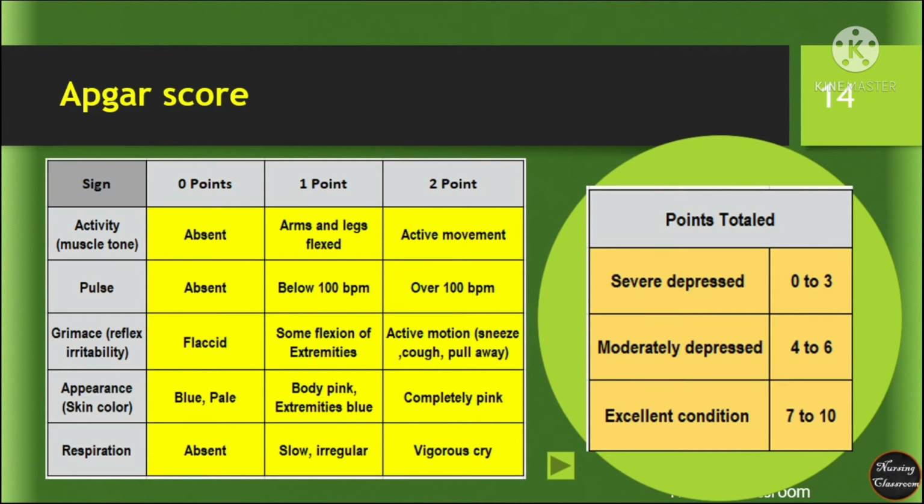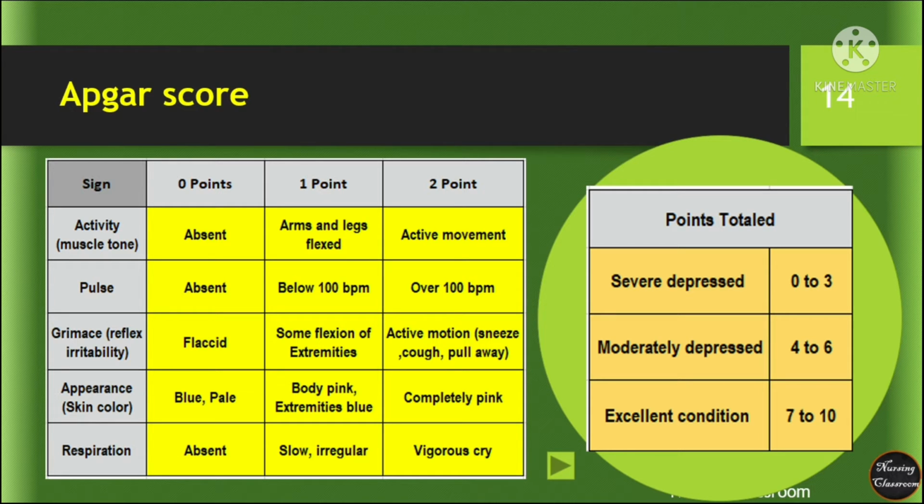Let's see what the test is and how the scores are given. There are 5 signs we need to assess for the APGAR score. They are activity, pulse, grimace, appearance and respiration. Based on the newborn baby's response to this test, points are given from 0 to 2 for all 5 signs. Let's see one by one.